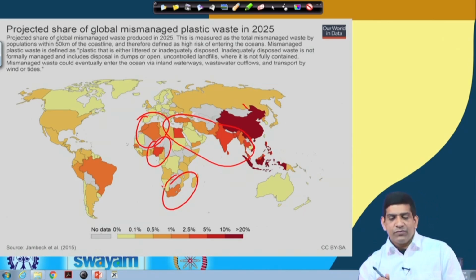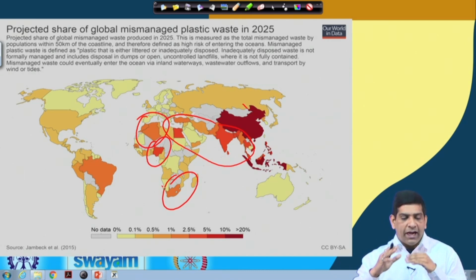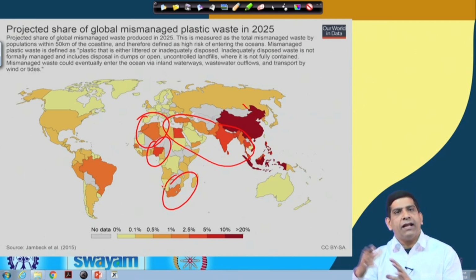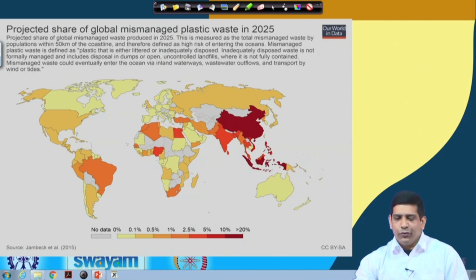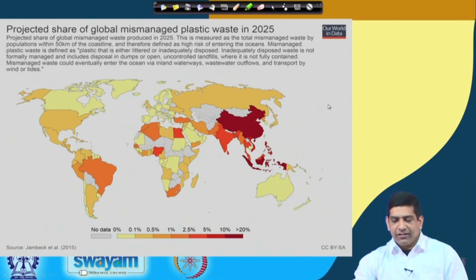But this assumes that no adequate facility has been developed. If the countries develop adequate waste management infrastructure, this graph will not come true, and we hope that it doesn't come true. Because this is assuming that there is no change in waste management infrastructure, this shows how mismanaged plastic will increase from some of these countries.